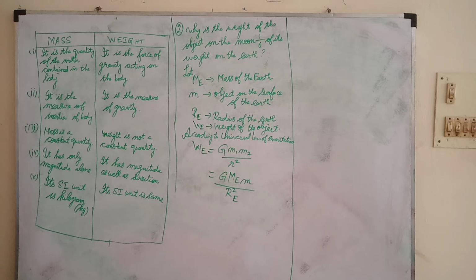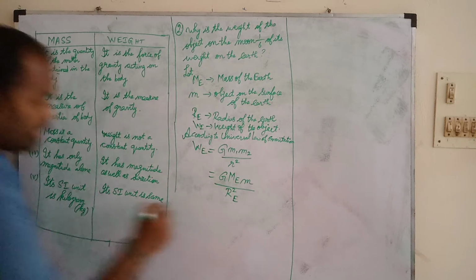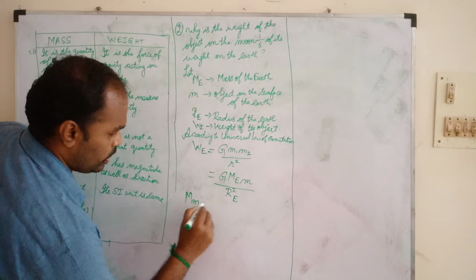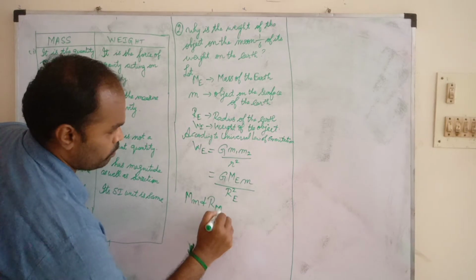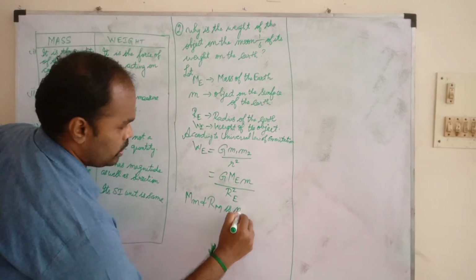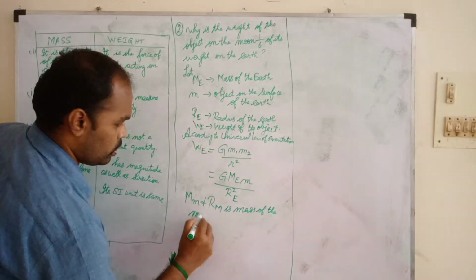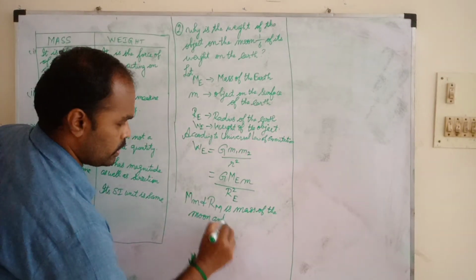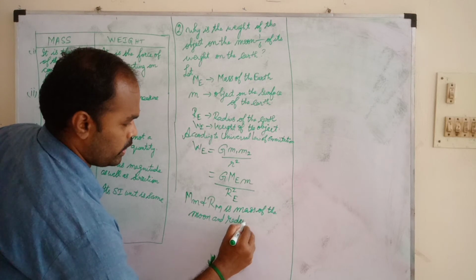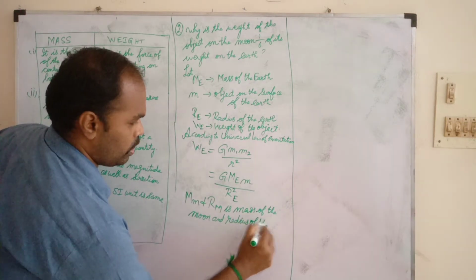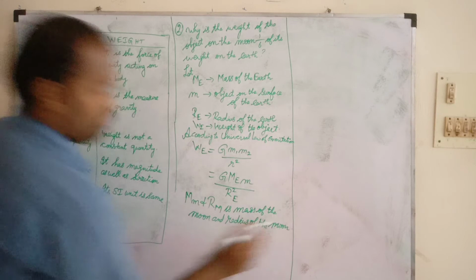So then one thing, from the moon's perspective, what are we going to write? Mass and radius of the moon. MM and RM mean the mass of the moon and the radius of the moon.